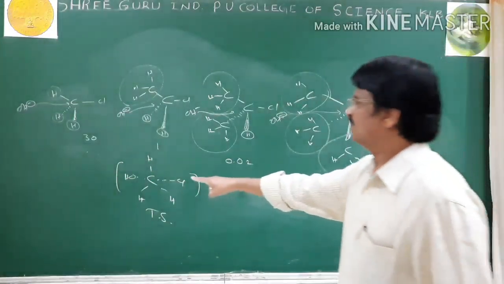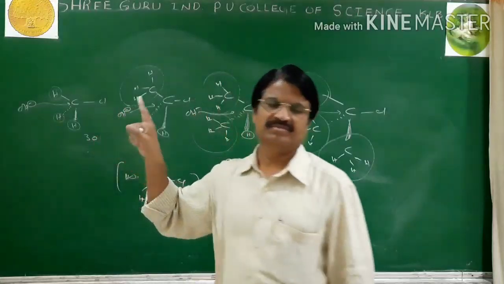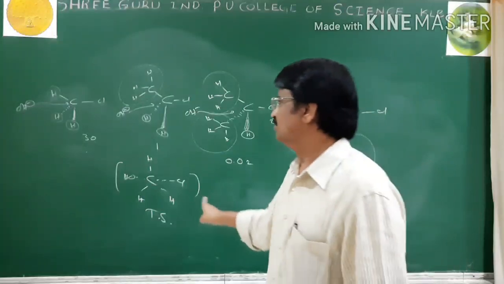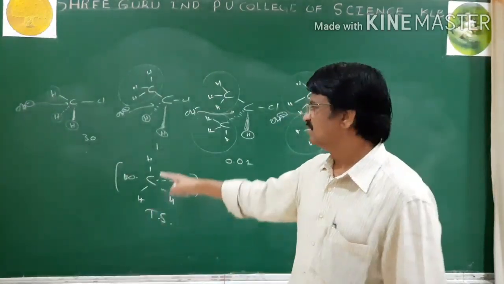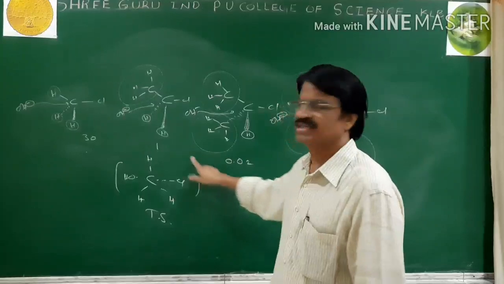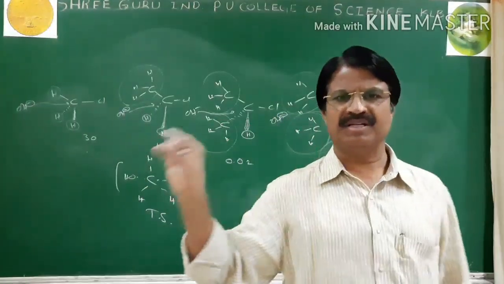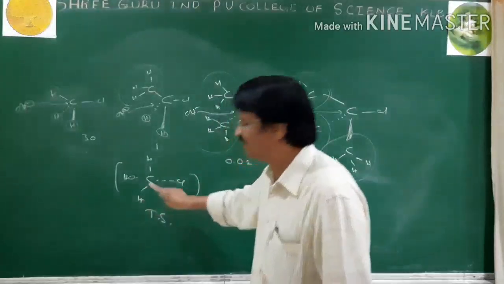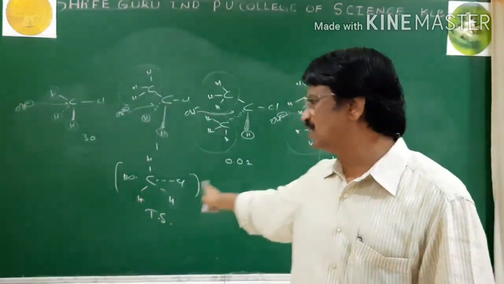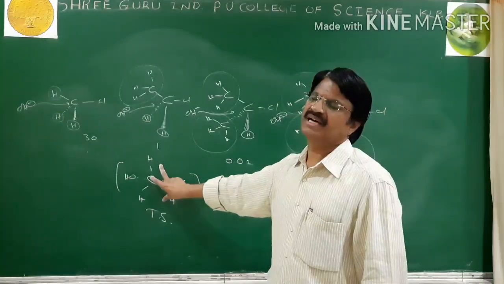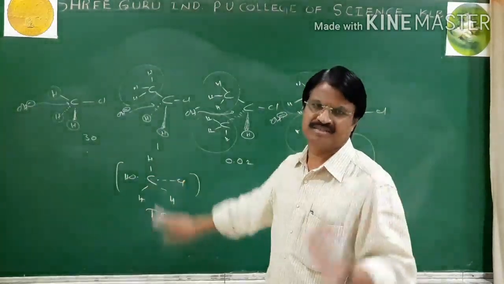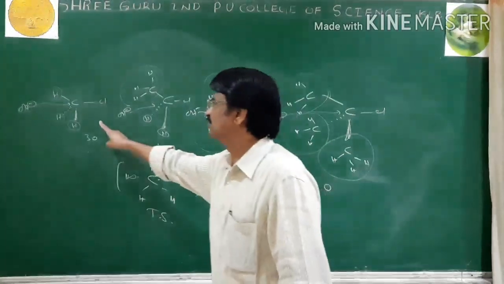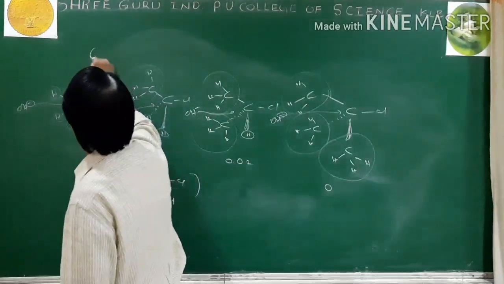So the answer is: methyl chloride reacts with a nucleophile like the OH ion to form methanol. In the reaction, it can form a stable transition state. Because of the small groups, it is possible. All H atoms are small, so it is possible. Yes, methyl chloride can form the transition state. Hence, it undergoes the SN2 mechanism.